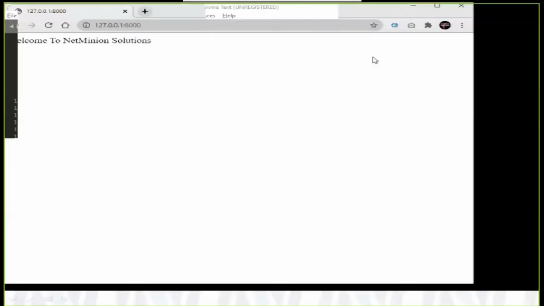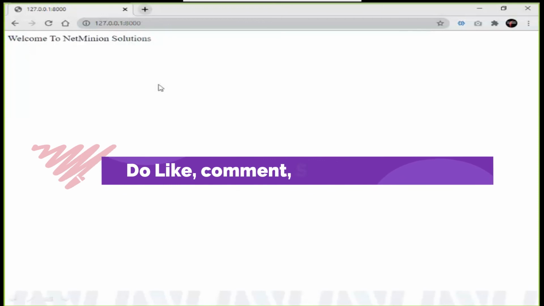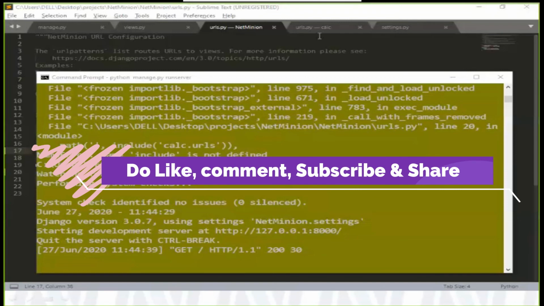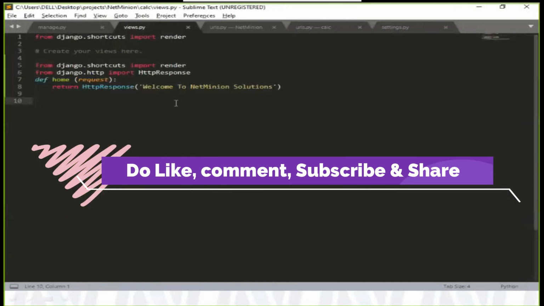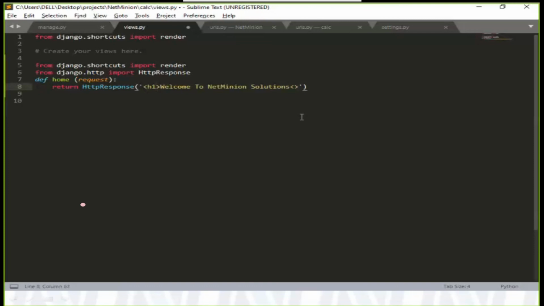Yes, okay, so you can see if I am running the same server again, instead of giving the default page, whatever message I want to write, I am writing down that message. Again, if you want to change this message, because it is your view, here is your view. Because it is HTML, I hope you are aware of the H1, these are the headings, right?